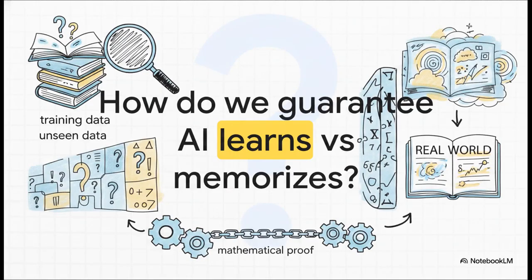So here's the real puzzle we're trying to solve. We know AI works pretty well on the data it has already seen. It's training data. But out in the wild, the real world is completely unpredictable. So how do we mathematically prove that a model is going to work on brand new, unseen data? How do we know for absolutely sure it isn't just regurgitating a memorized answer key? Well, that right there is the fundamental, high-stakes question of learning theory.